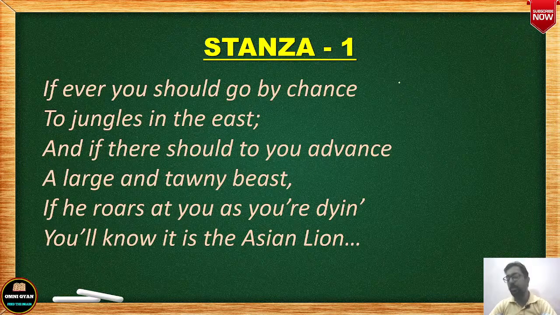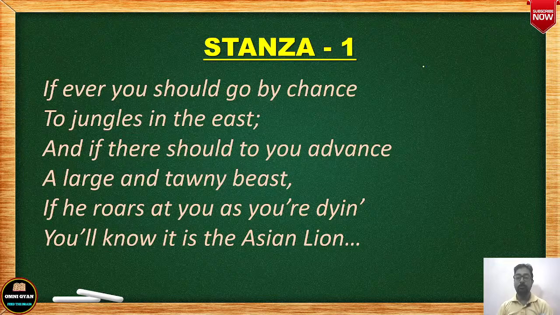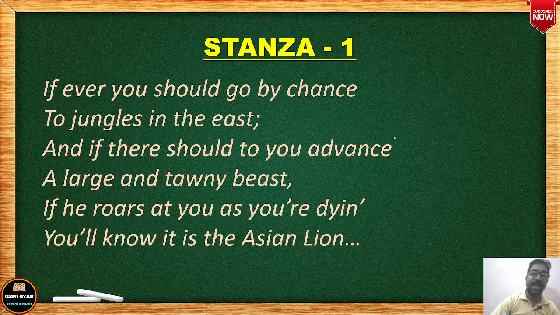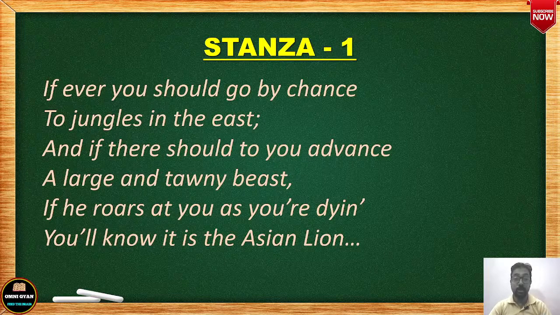So this is a very beautiful poem by Carolyn Wells, and in this poem the poet is actually giving you the idea of how you can identify animals if you go to the jungle. If you go into a jungle and see a wild animal, how can you identify those animals? There are 6 to 7 animals given in the poem, and throughout the poem the poet is giving us knowledge of the different animals, their habits, their characters, their nature.